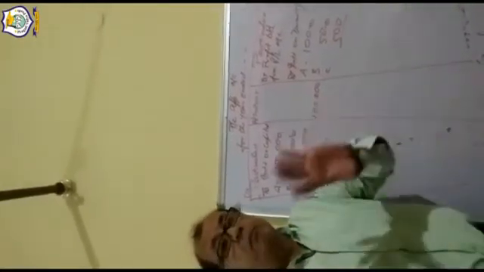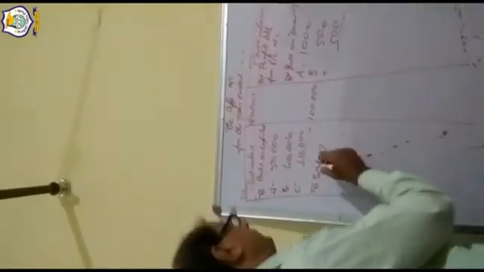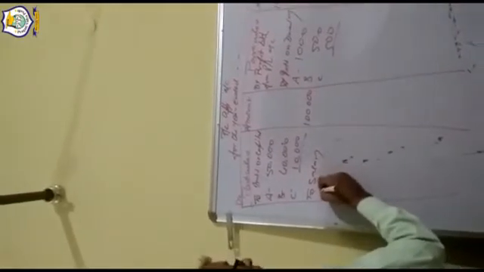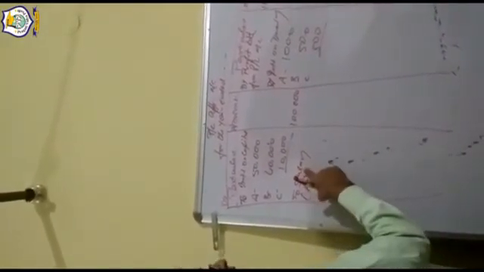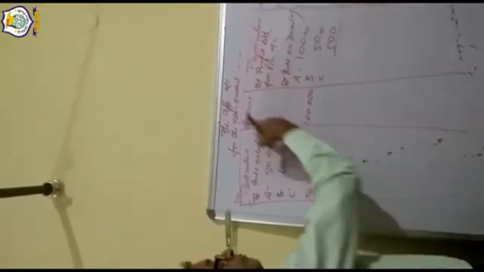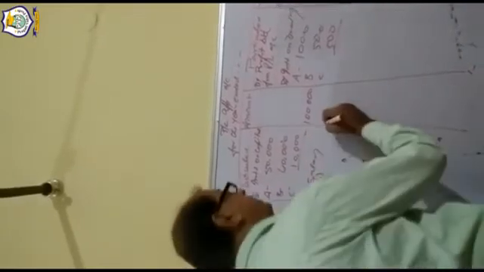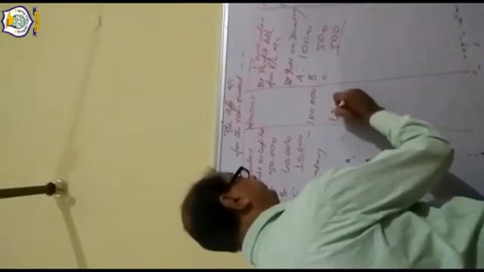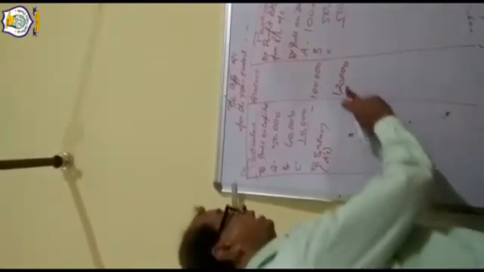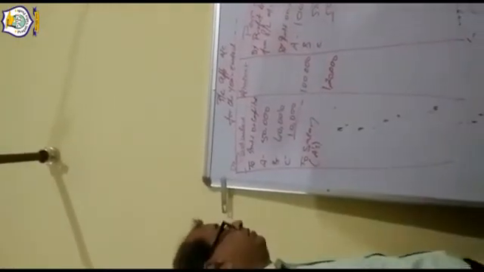To salary. A is getting 10,000 per month salary. So this is A's salary. 10,000 per month for a year, 1,20,000. Okay, 1,20,000 salary he is getting.